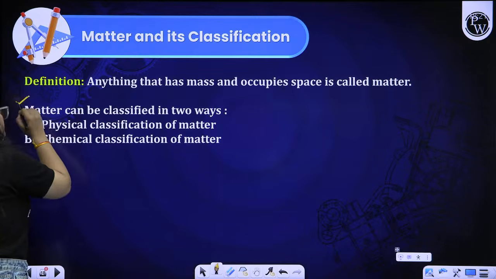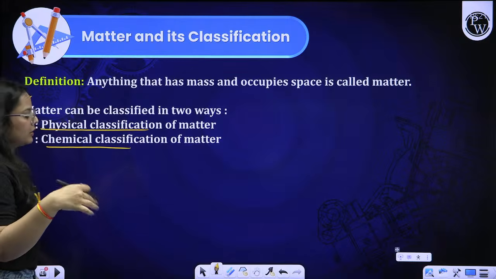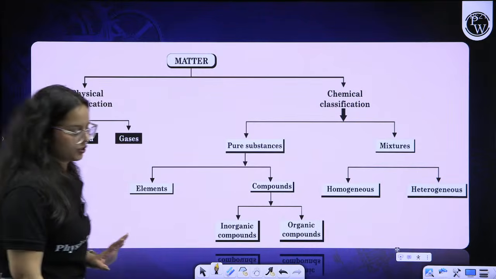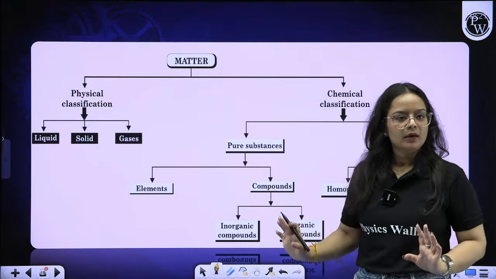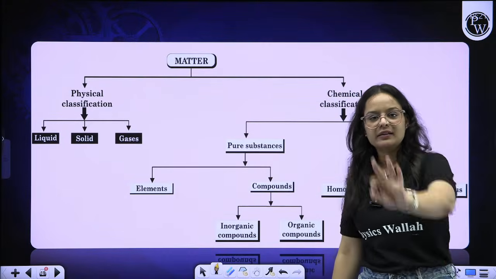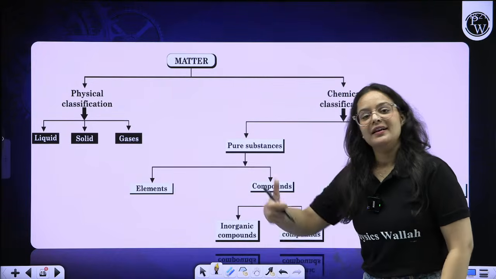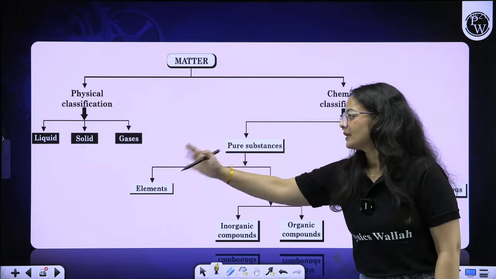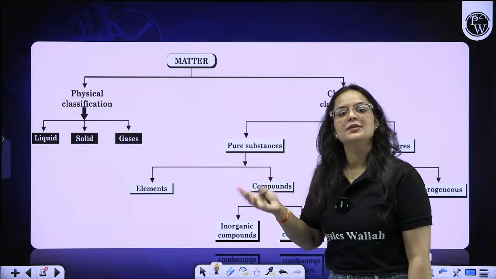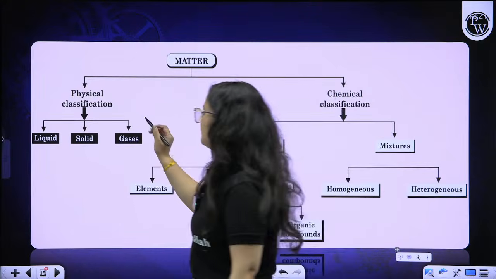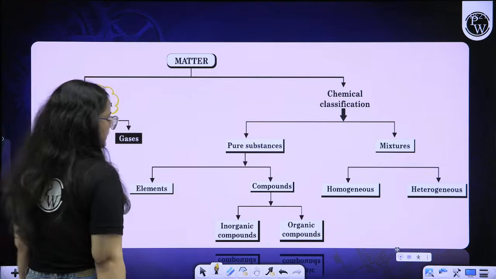Now the classification of matter. Matter is classified under two broad categories based on their physical and chemical classification. If I discuss the physical classification, physically we classify the matter under three categories, depending on the physical state, whether it is in solid state, liquid state, or gaseous state. So we classify them as solid, liquid, gases on the basis of their physical state. That is physical classification.